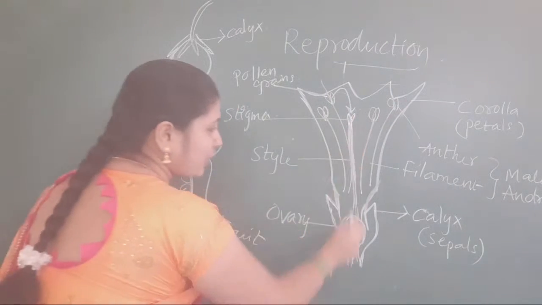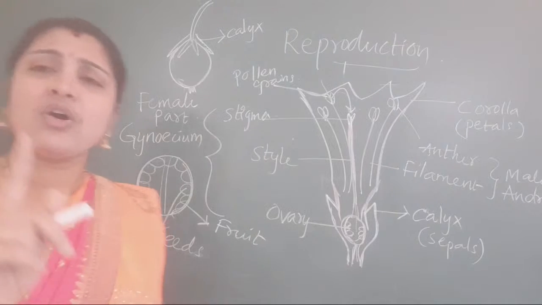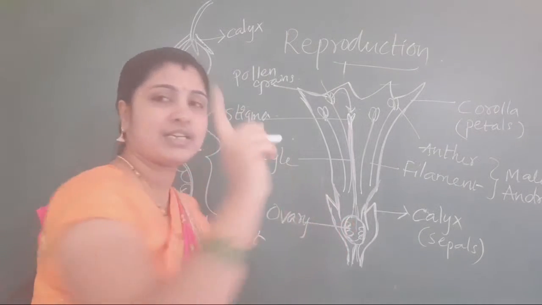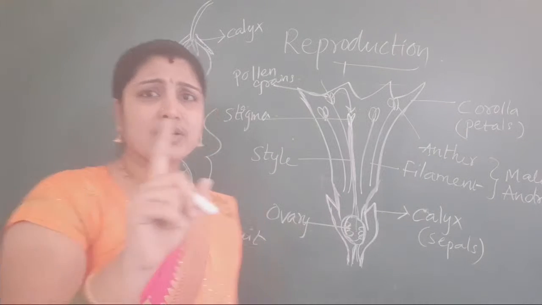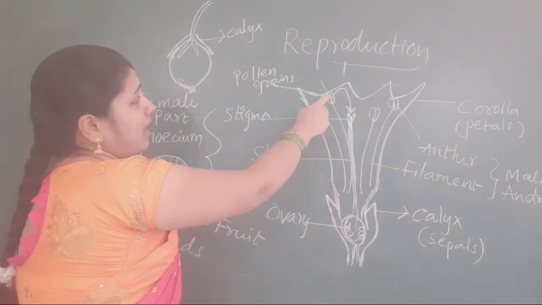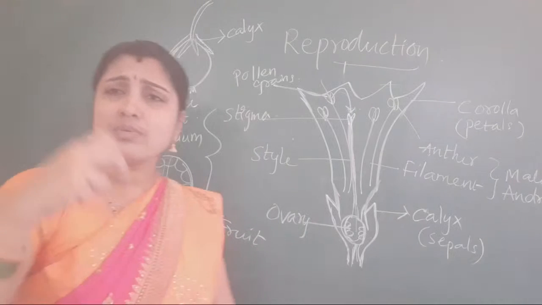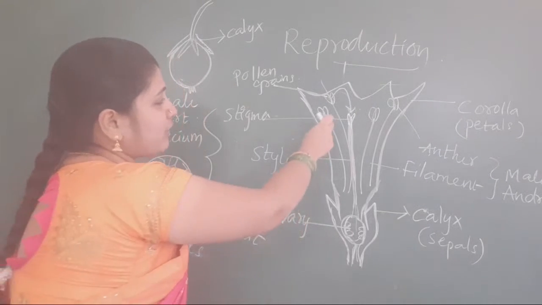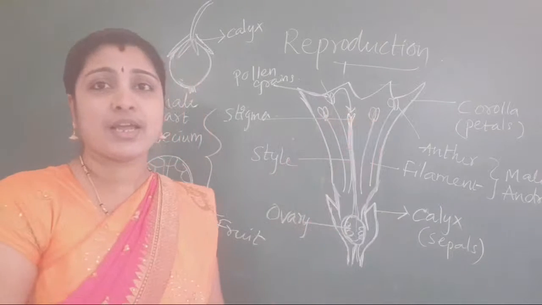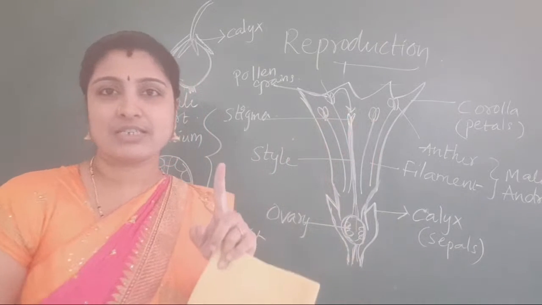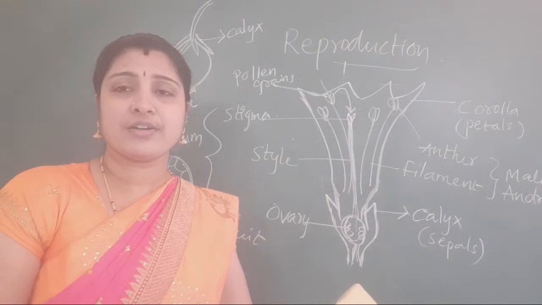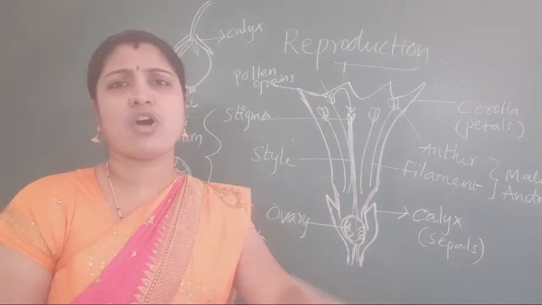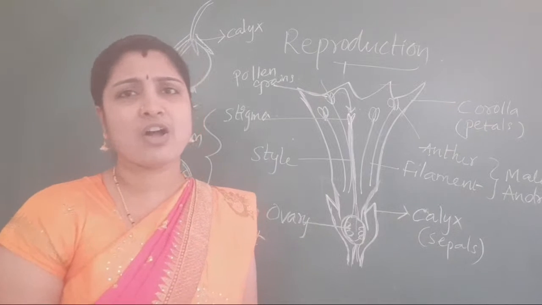But here only one gynoecium is present. Only one pollen grain will enter and germinate one seed. Understood? In these anthers, numerous pollen grains are present. Like that, how many are there? 1, 2, 3, 4 are present. But if you check gynoecium, only one is present. After fertilization, what is happening? Remaining all will go off. Okay, students? Remaining all will go off.